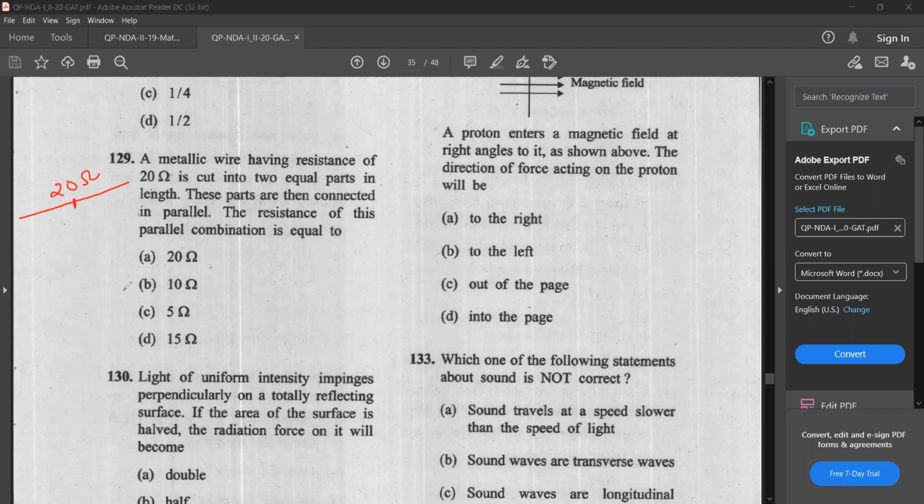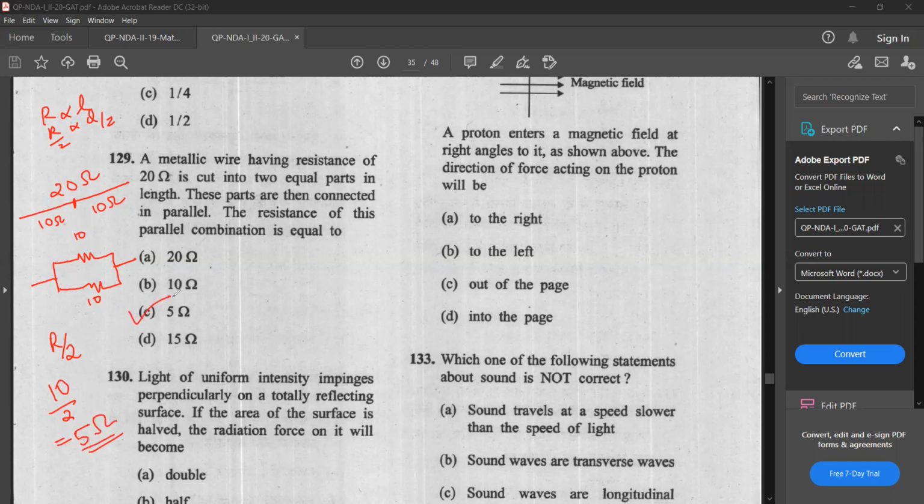If it is cut into 2 equal parts, we know that R is proportional to L. So if L becomes half, R also becomes half, isn't it? So each part will be 10 ohm. These parts are connected in parallel. So 10, 10 connected in parallel. If 2 equal resistors are connected in parallel, what will be the total resistance? That will be R by 2. So the answer is 10 by 2, that is 5 ohm.